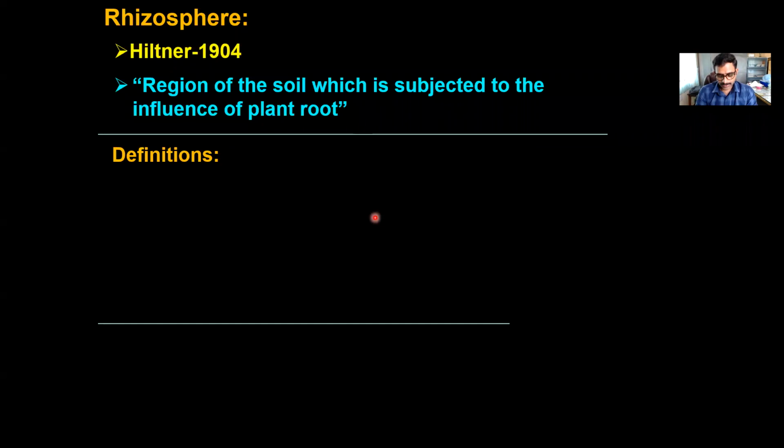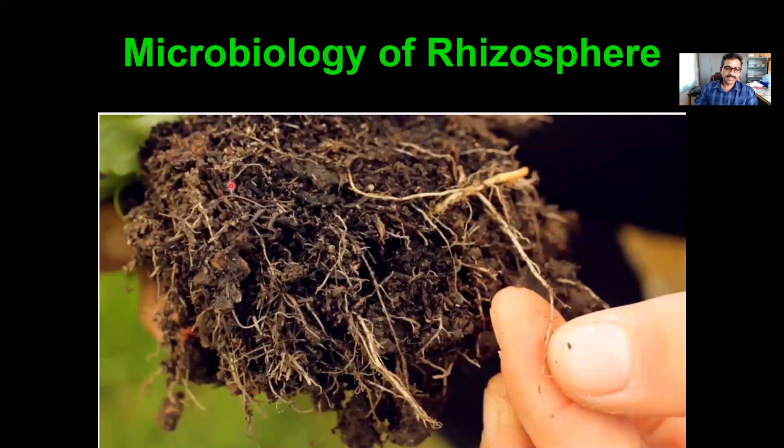Before going to the definition, I would like to tell you that the plant roots are going to influence the soil surrounding the roots by their chemical activities. That means the plant root releases some of the nutrients synthesized photosynthetically by the plant into the soil through roots. These photosynthetes are called root exudates.